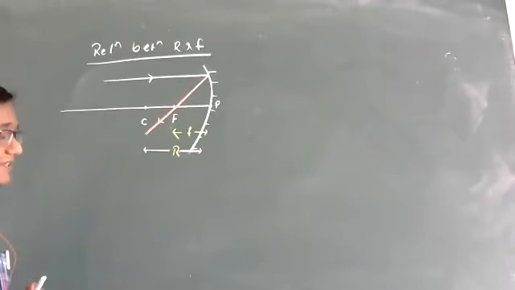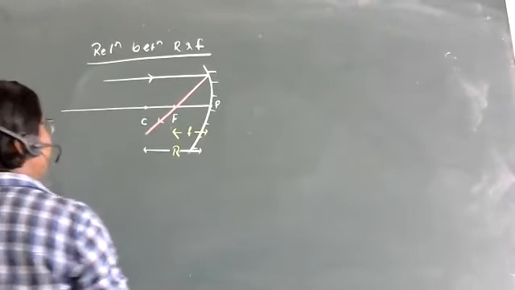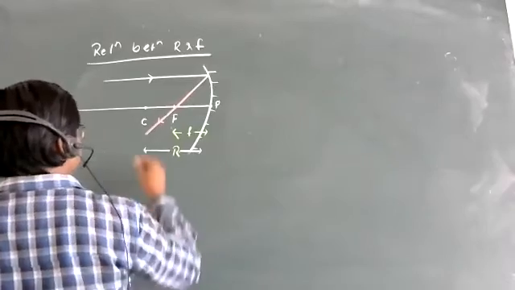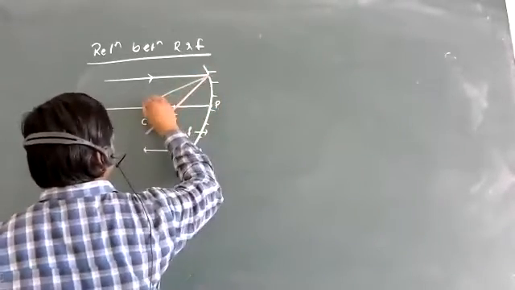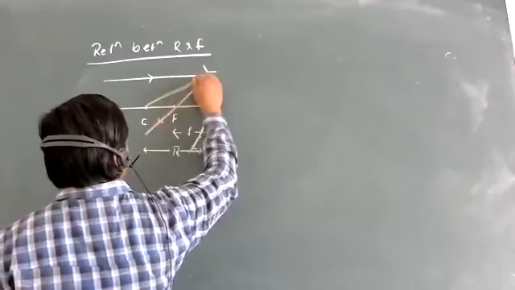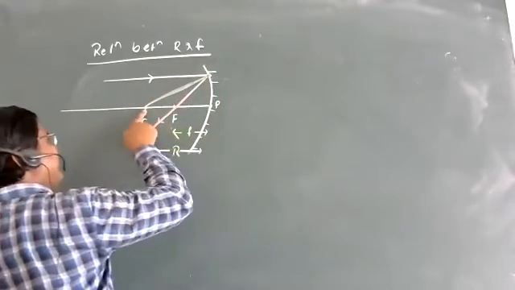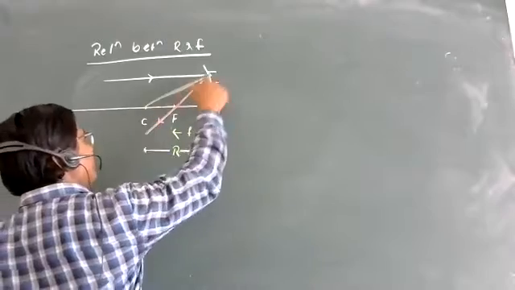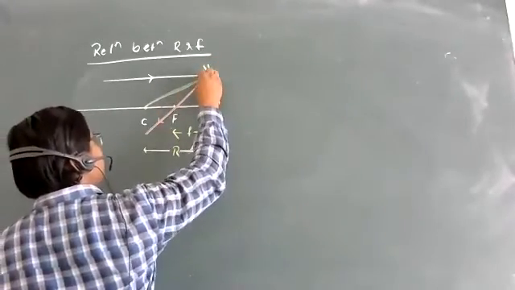Now my question is, do you know this? If at any time I join the center of curvature to any point on the mirror, that line behaves like a normal.